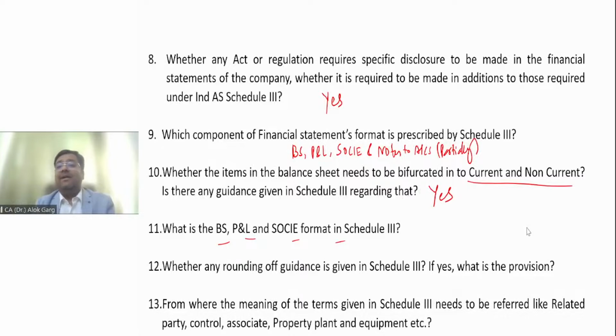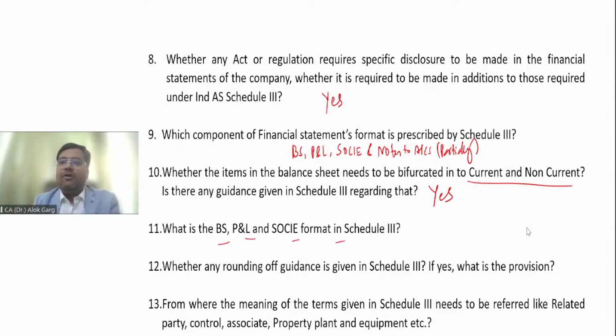Santosh is asking, sir, but will the interviewer ask for the schedule format? The interviewer will not ask about the schedule format. He will check your basic understanding, right? Even if he does ask, then please tell me right from the beginning to the end, every line item in Schedule 3. So you can say it very clearly. It's not that if you have seen the balance sheet and read Schedule 3, you will not be able to comment on any line item.